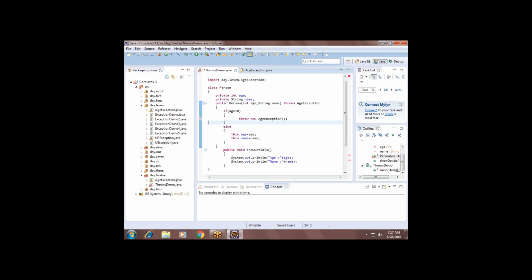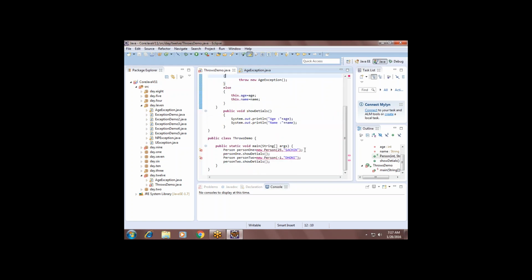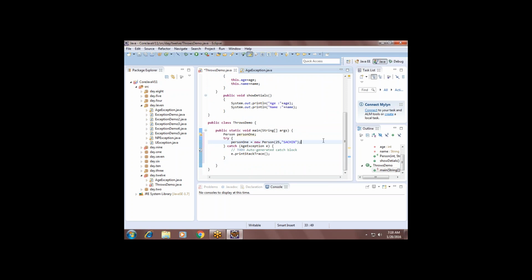So if you put a throws declaration, what does it mean? The exception would be handled by the caller. See, the error from here is gone. There is no error when you put throws exception, but the error comes here. You see the error? So in the calling position, you have to handle the exception. Put try and catch blocks here. That's it. Done?